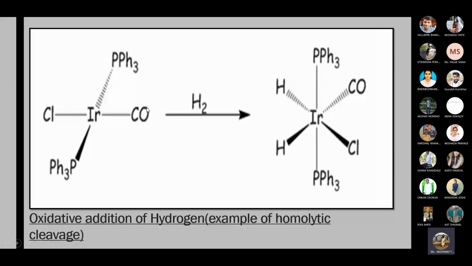And this is the carbonyl, CO, carbon monoxide, nothing but the carbonyl group. And this is chlorine. So this is the iridium catalyst. Dihydrogen is a gas.